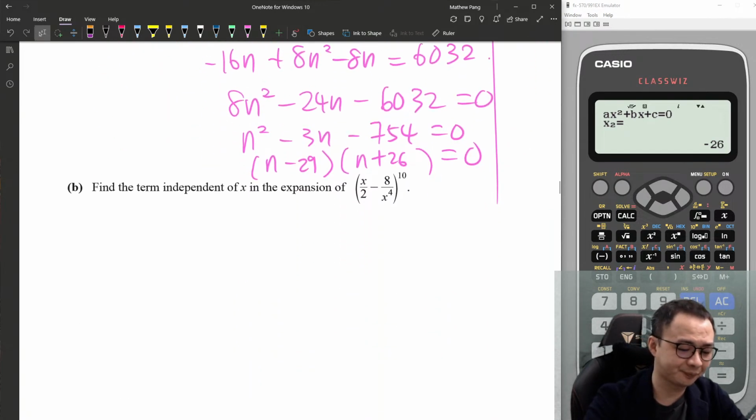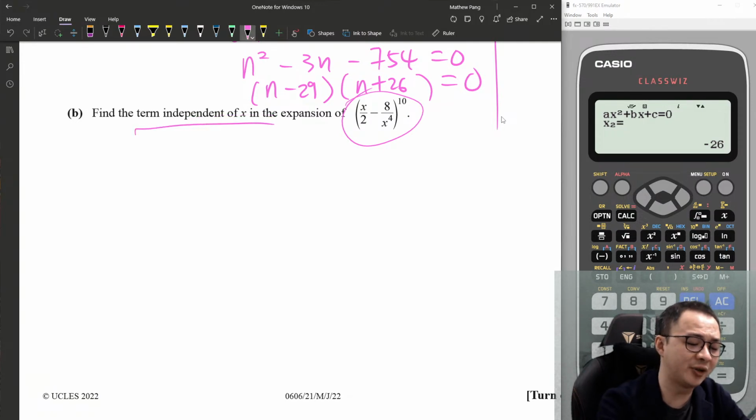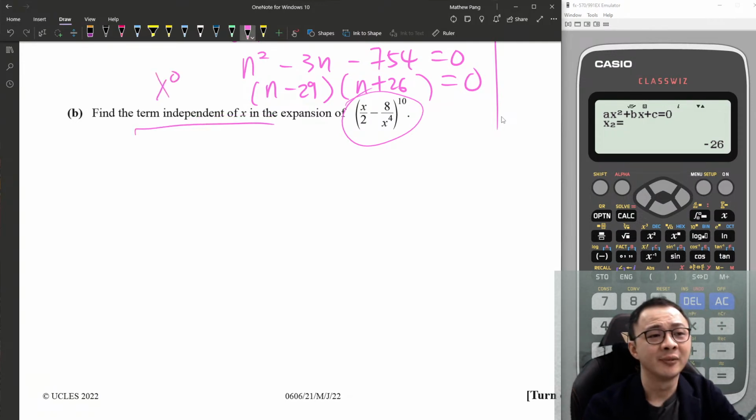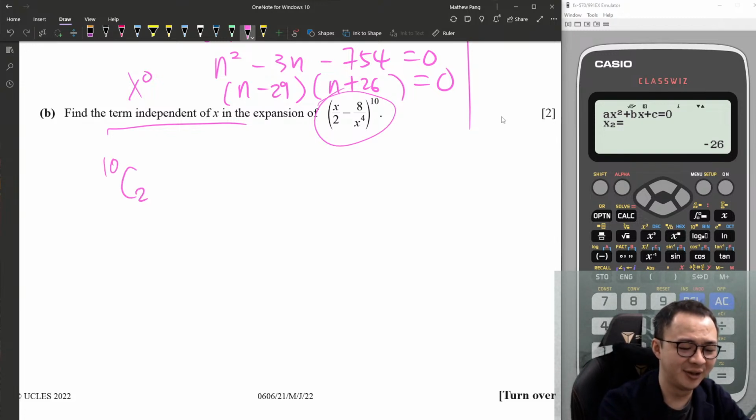Okay, this one you can do by trial and error, or you can use a method I always use. Independent of x basically means without x, or in another word, x to the power of 0. So if I want to get x to the power of 0, which gives us 2 marks, it shouldn't be too hard. If you ask me, I will just do 10C2 because I can do the mental work quite fast.